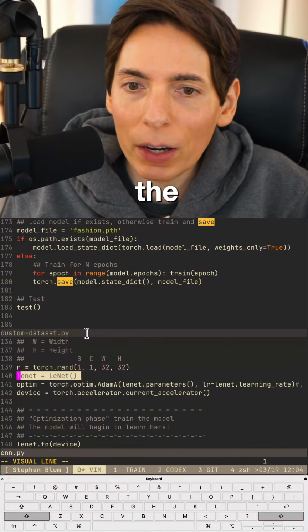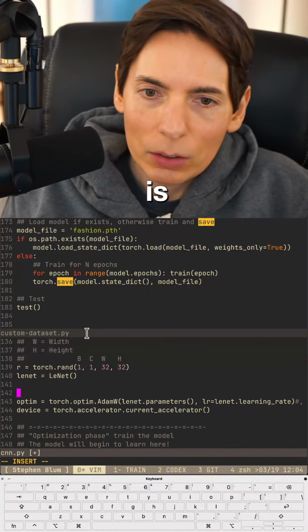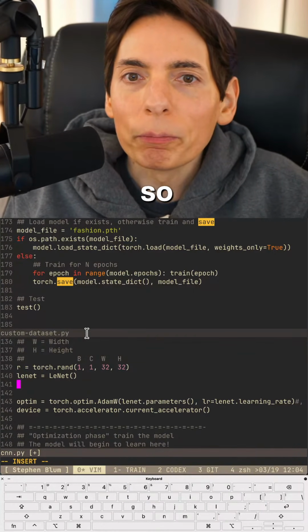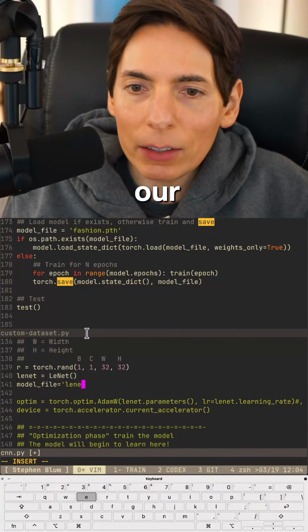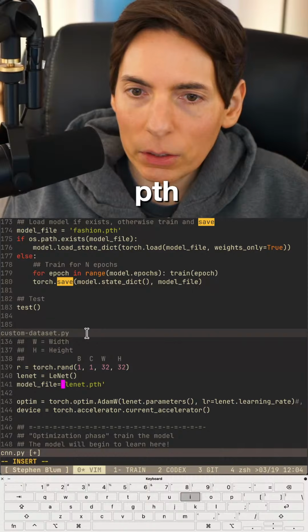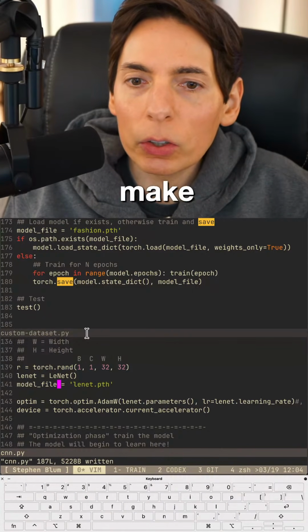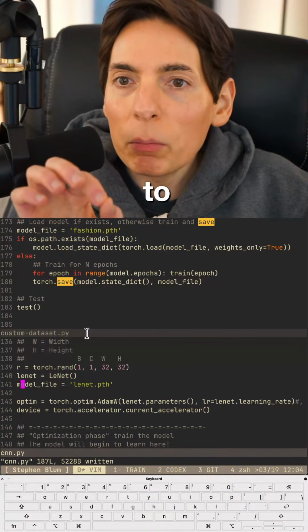Okay, so where is our model defined? Right here. Okay, the model's defined here. What we maybe should do is put the code here. Okay, so model file is going to equal our Lynette.pth. And we're going to make it look good. Model file is here. Right there. And then we're going to do a model load state.